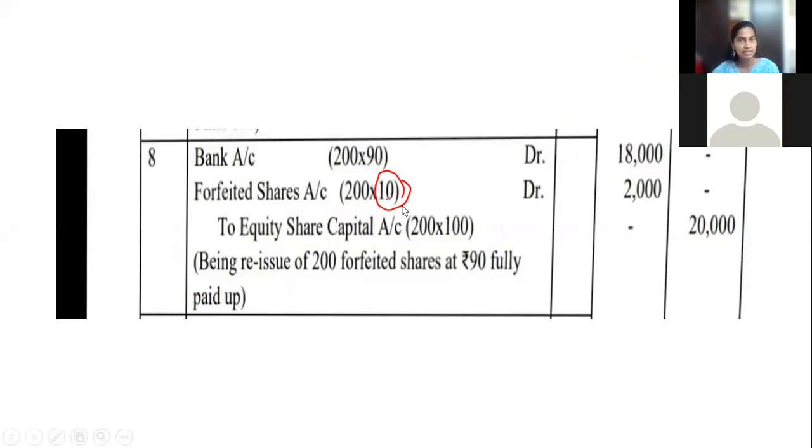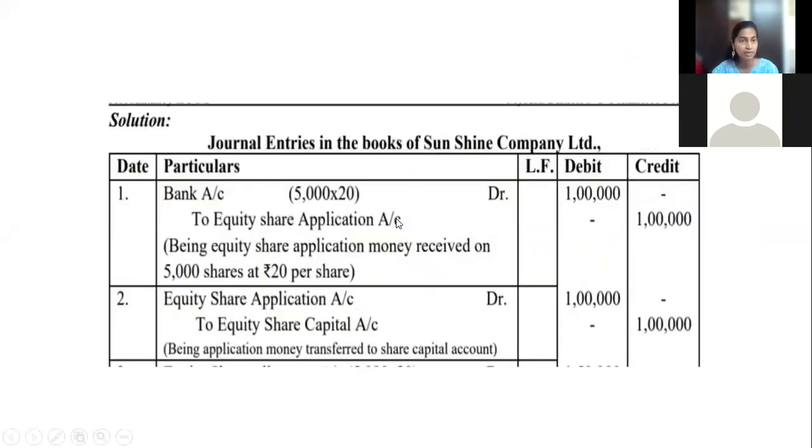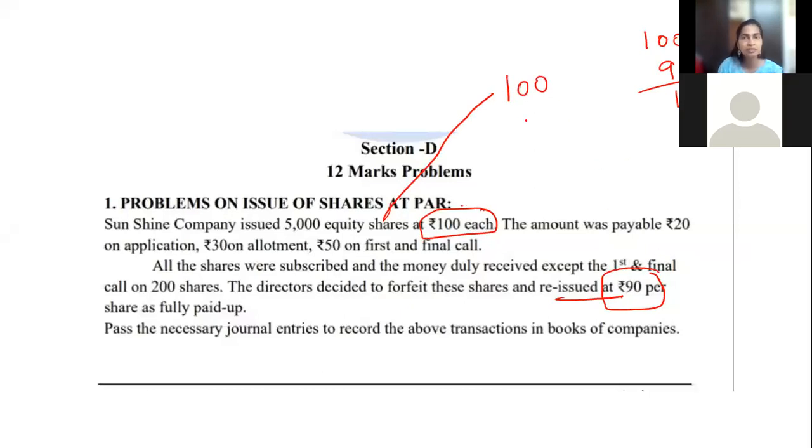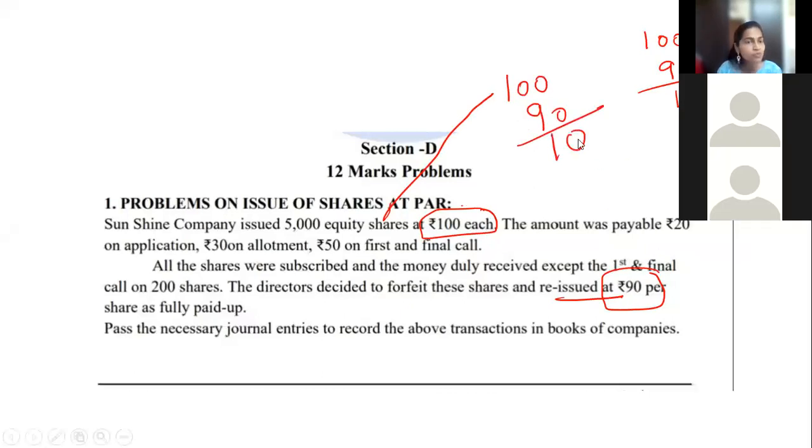Why is it a loss? Let's look at the question. This is just for conceptual understanding. It is because the actual rate of the company was 100, but it is reissuing it at 90. It is a loss, no? The cost of the chocolate was 100 rupees. The shopkeeper is giving it for 90 rupees, and 10 rupees is lost for him. Similarly, the value of one share was 100 rupees, but the company is giving it for 90 rupees. So it is a loss for the company. So loss is always debited.